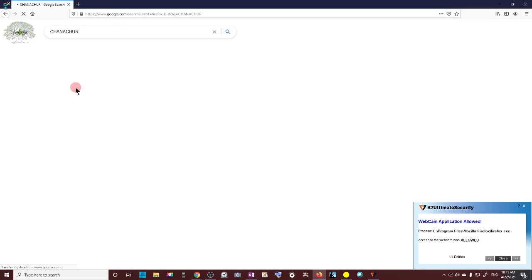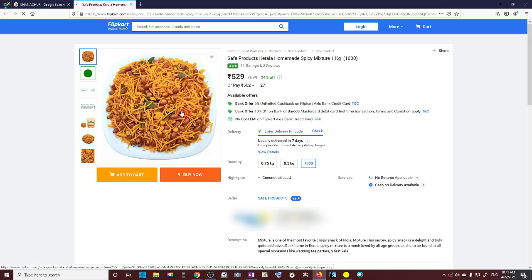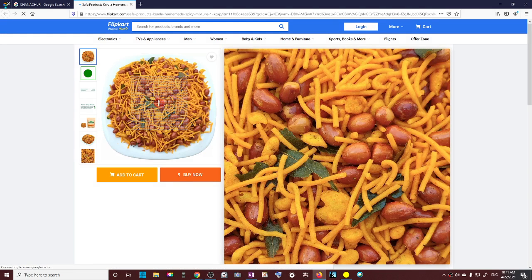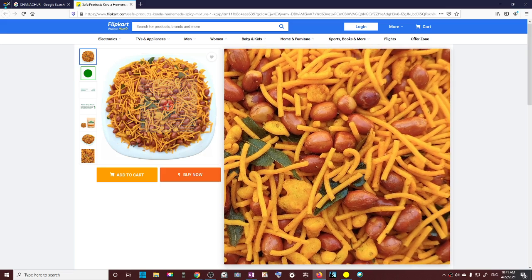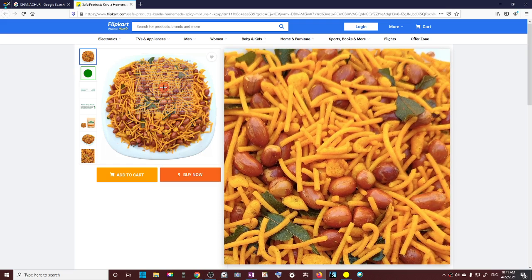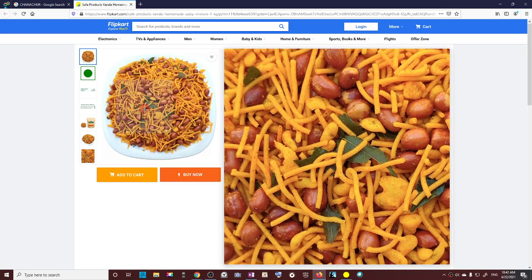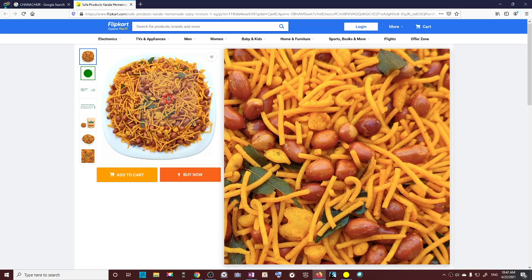What do I see if I Google chanachur? If I look at the images of chanachur, what do I see? I see this as chanachur. Now, tell me one thing, is this part even every time? There are some parts of badam, some parts of green, some parts of simui, some parts of flakes. So it is not uniform, right? So this will be a heterogeneous mixture.